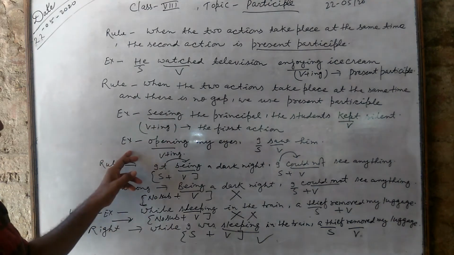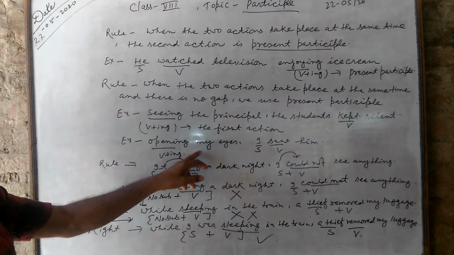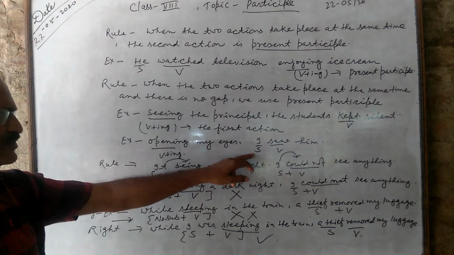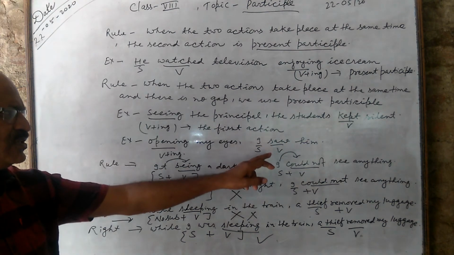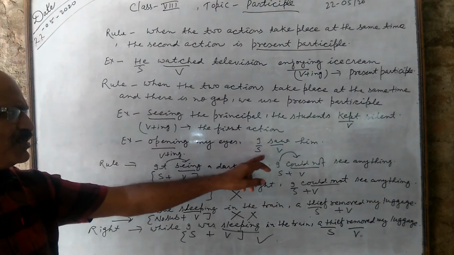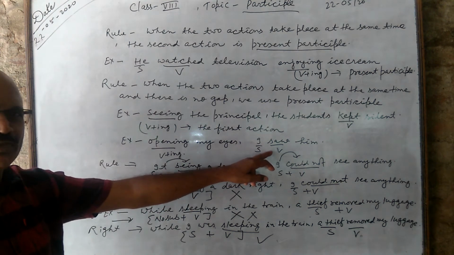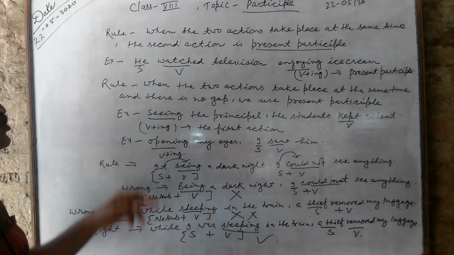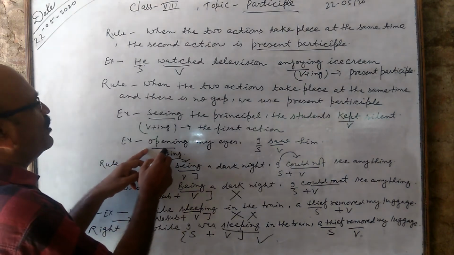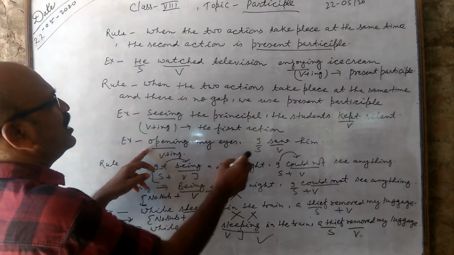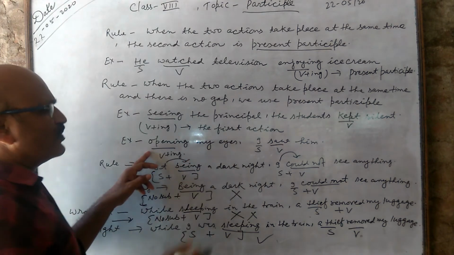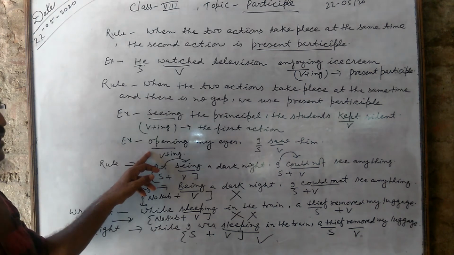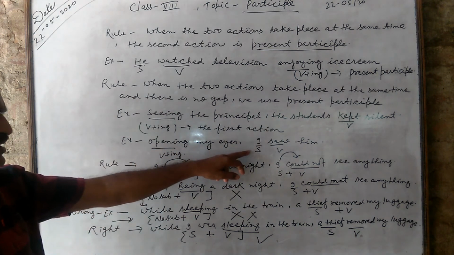And again, next example, opening my eyes, I saw. There are two actions done here. Who saw? I saw. It means that verb must be used after subject. And opening my eyes, it means that opening is the verb. Who was opening? I was opening my eyes. So when there is one subject and two actions take place, then one subject should be written.